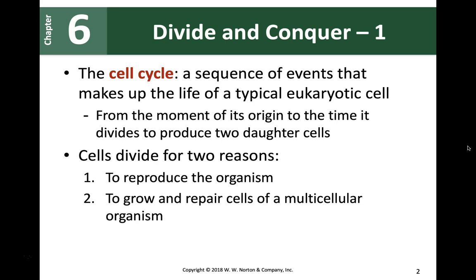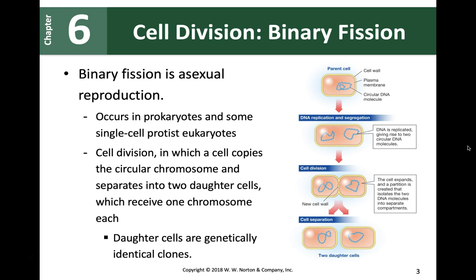Once you have the whole organism, we need to repair. We know that our hairs grow, that needs cell division, or our skin cells need to be replaced. That's when we get cell repair, so that also requires cell division, and many other things that require cell division, okay? So the first thing we're going to talk about is a cell division that takes place usually in prokaryotes, for example bacteria, and then also in some single cell eukaryotes, okay?